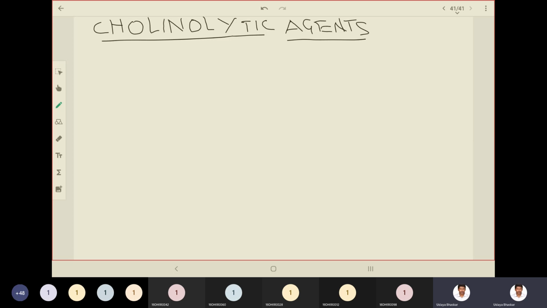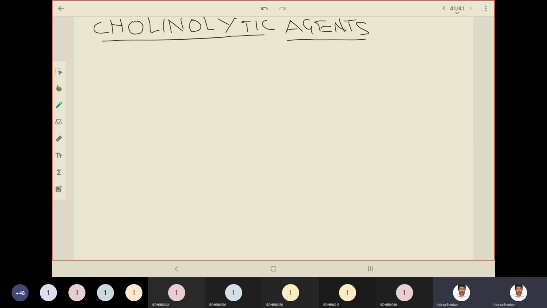So cholinergic blocking agents can also be called parasympatholytics, or cholinergic antagonists. Anything can be synonymous with these agents. They have two main categories. One is solanaceous alkaloids and their analogs, and the second main division is synthetic analogs.